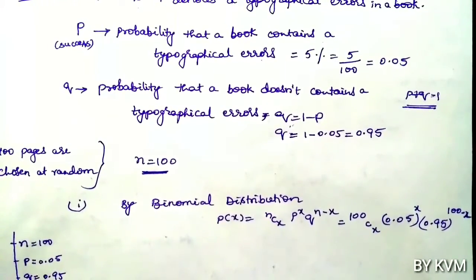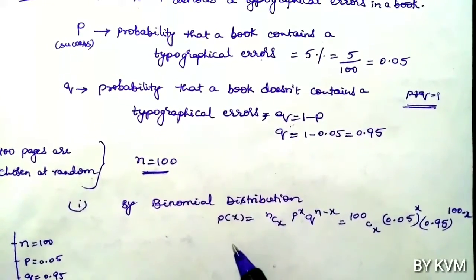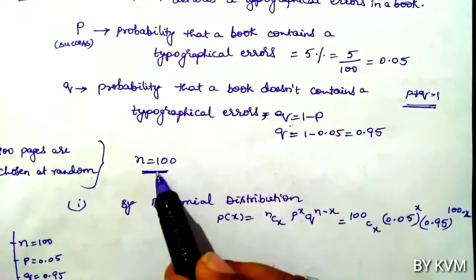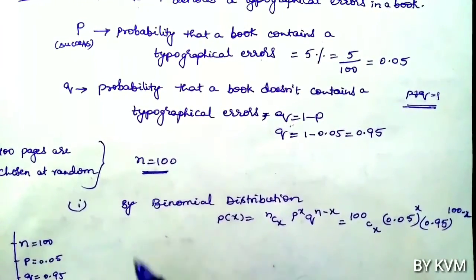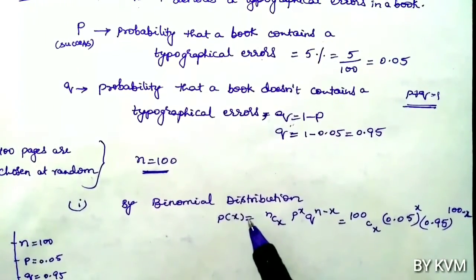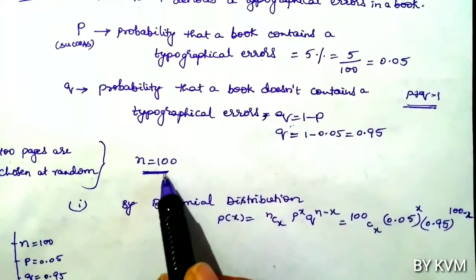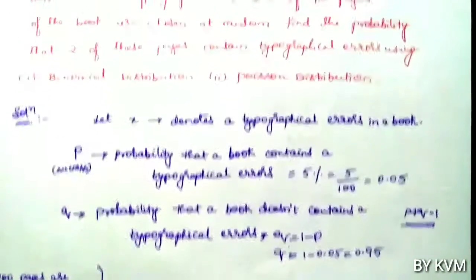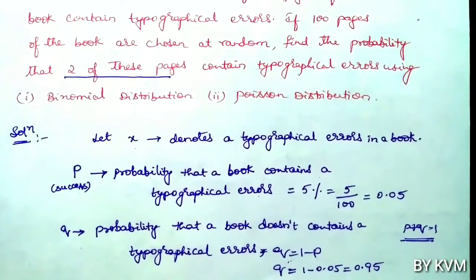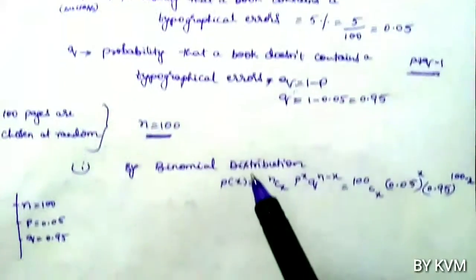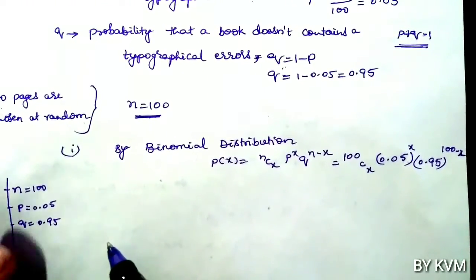So now here in binomial distribution, what do we have to find? We have to find that out of 100 pages, that is n equals 100, what is the probability that 2 of the pages contain typographical errors. So put x equals 2.